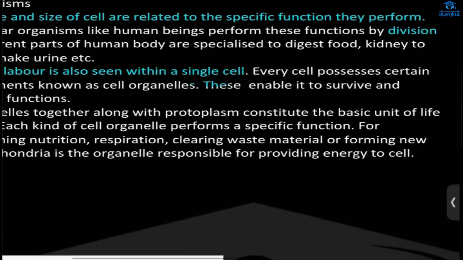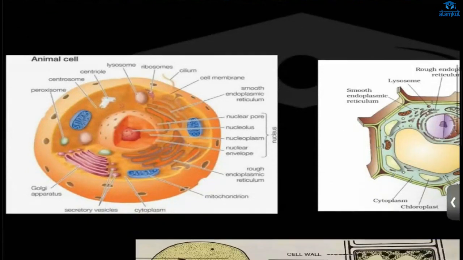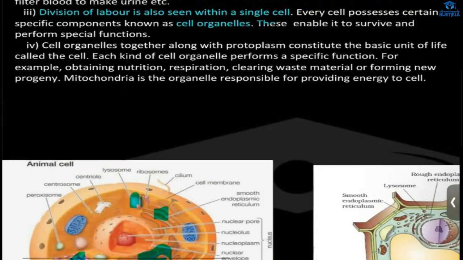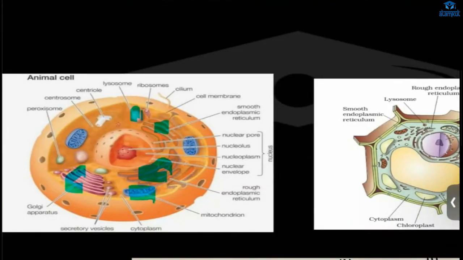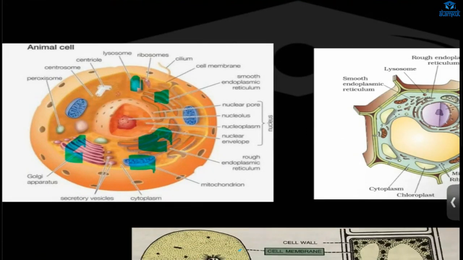How is it so? Because in a single cell we have cell organelles, and different cell organelles will perform different functions. See, we have lysosome, Golgi apparatus, rough endoplasmic reticulum, smooth endoplasmic reticulum, mitochondria. So these all are cell organelles, and they will perform different functions. For example, this mitochondria, what does it do? It generates energy. ATP is formed here.